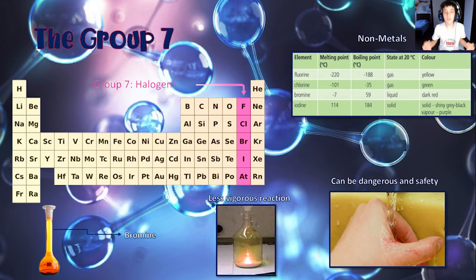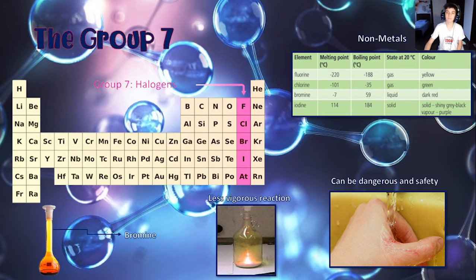Also, these elements can be dangerous because they can kill all living things, but they can also be safe to use for the reason that we can kill viruses and bacteria with them. They are also poor conductors of electricity, and these elements have similar reactions. For example, iron with chlorine makes a brown solid, and this reaction is not as vigorous as